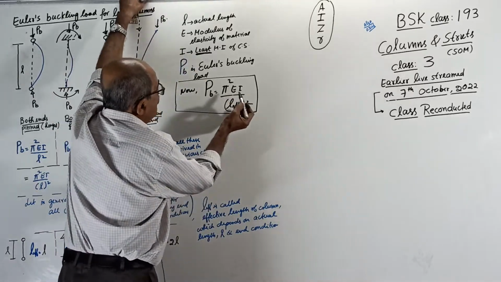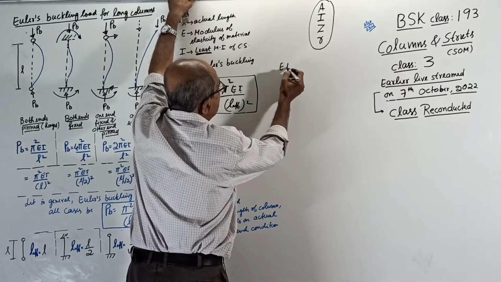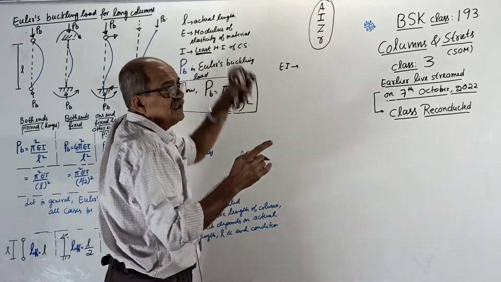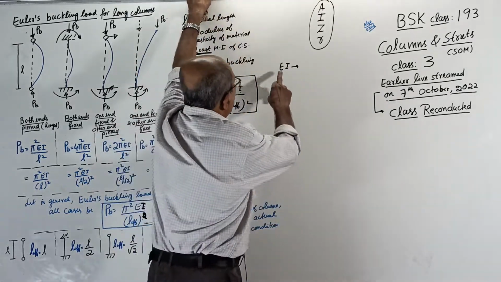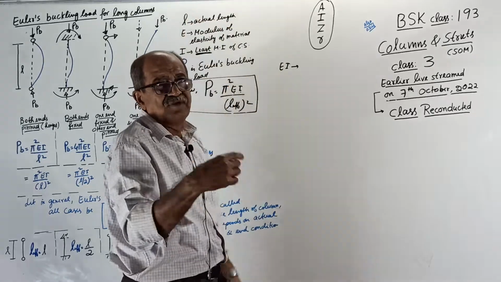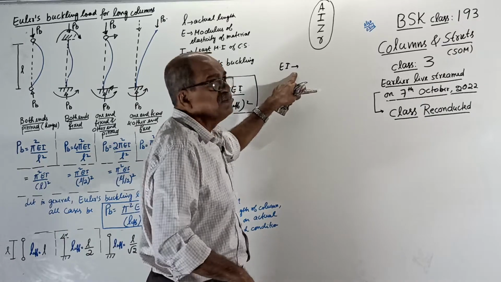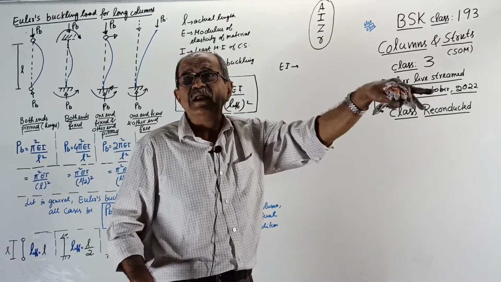Now see, one more thing. What is that EI? The term EI is a product of the modulus of elasticity of the material and the moment of inertia of the cross section. Here, it is the least moment of inertia. The reason I already told earlier and will tell again in further classes.